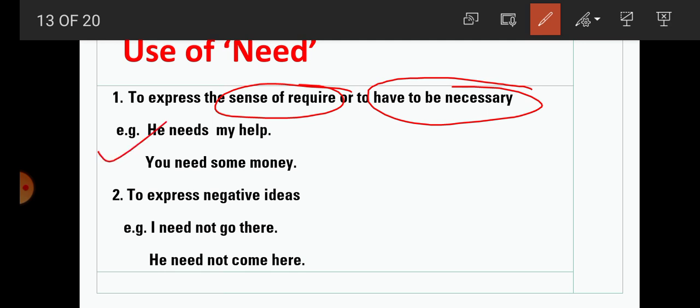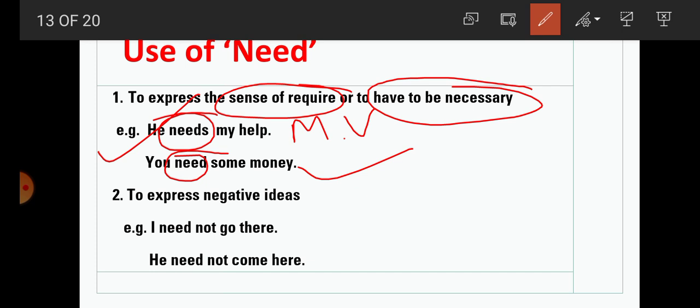Here needs plays the role of a main verb, and it expresses the sense of requirement. You need some money. Here it is necessary. So again the sense of require is used here, and that's why need is used.